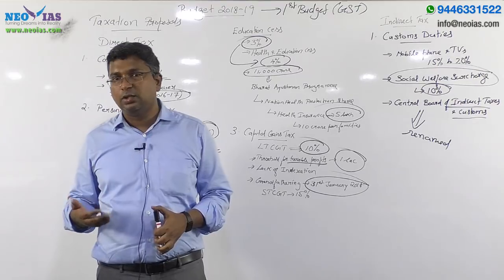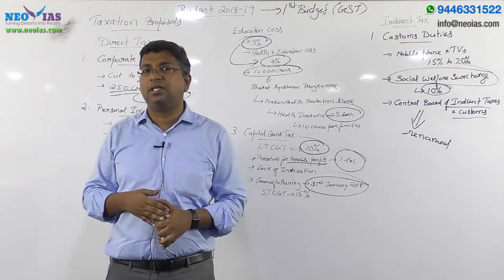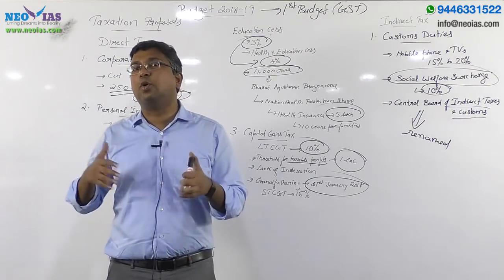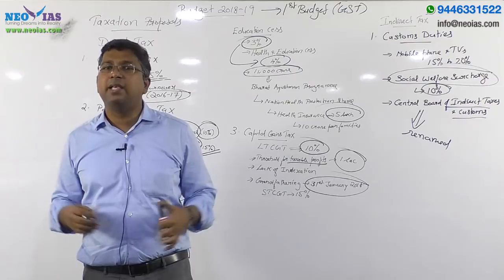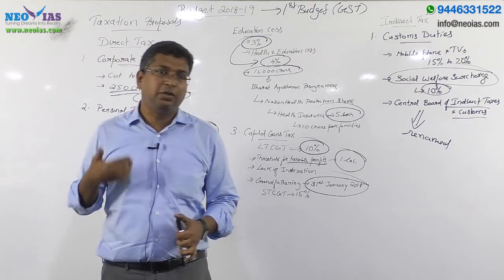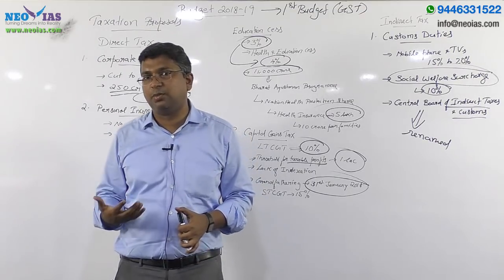Then we will separately deal with the budget proposals on fiscal deficit, disinvestment, health, education and other important infrastructure sectors. So we will have a series of Budget 2018-19 sessions that will help you learn the important provisions from your examination point of view.